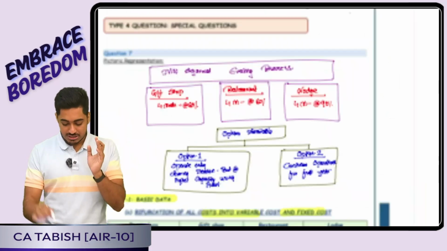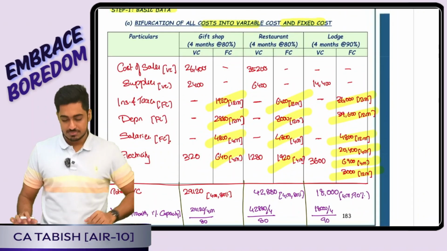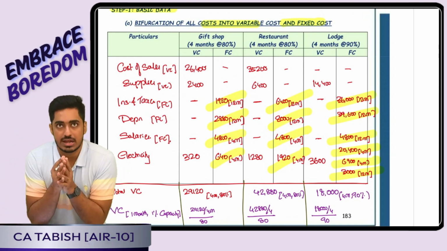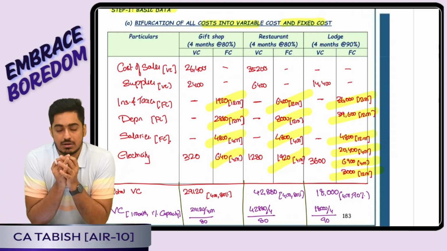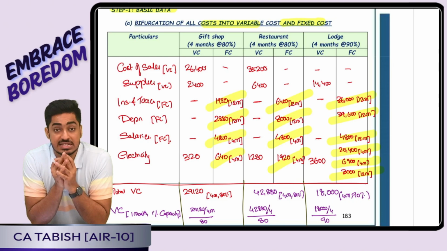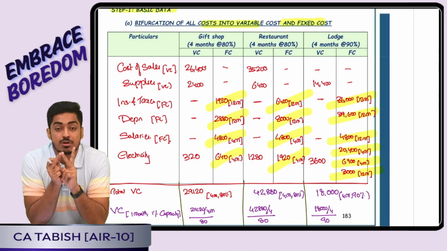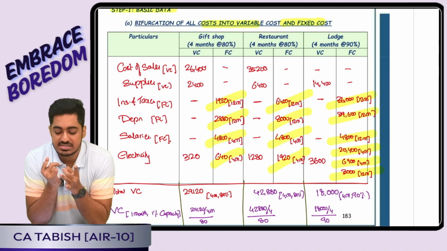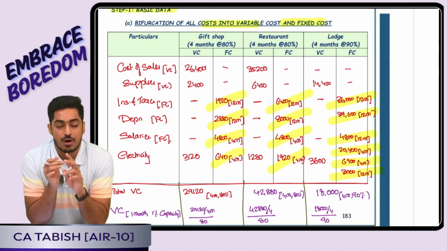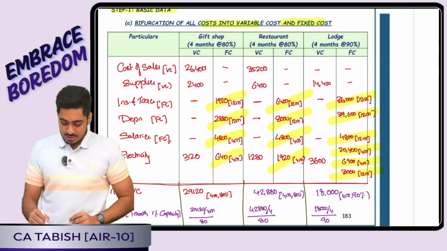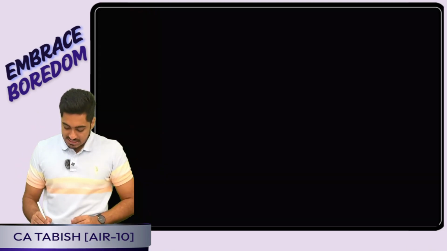The first step that we did was we bifurcated our cost: how much is variable, how much is fixed. And then we saw that my variable cost data and sales depend on 2 factors. One is the percentage capacity, one is the number of months. So we calculated our sales as well as variable cost for 1 month at 1% capacity. Is this clear, everyone?